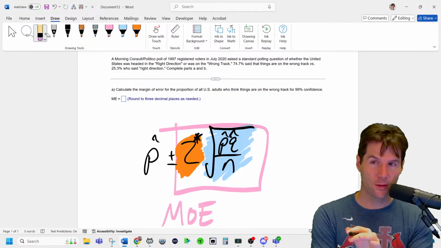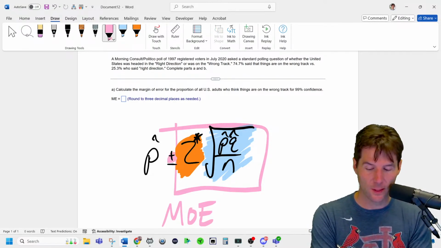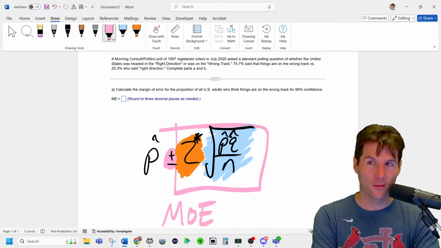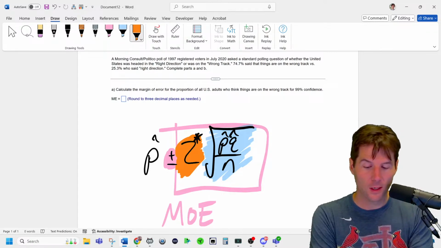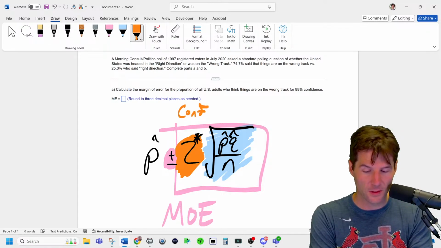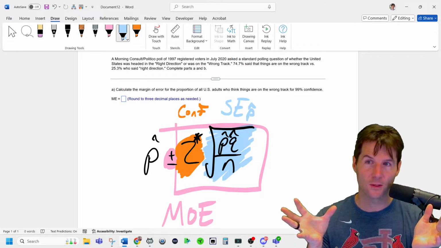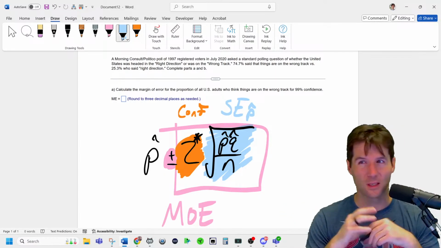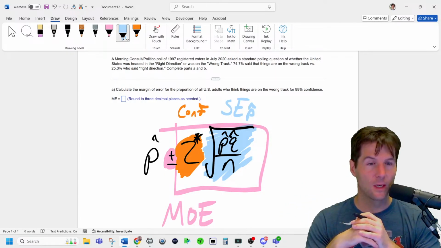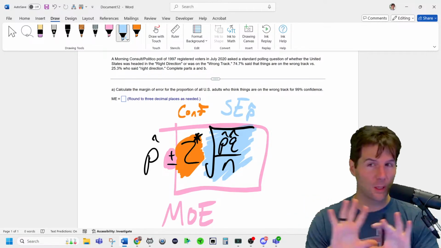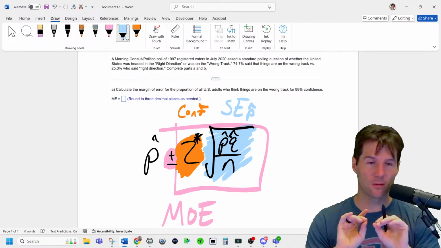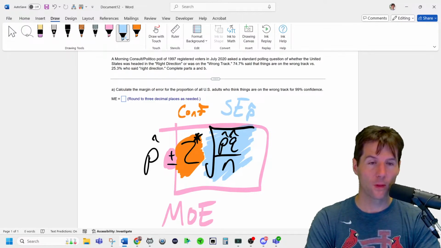The margin of error is everything in the formula after the plus or minus. When you hear margin of error, think everything after the plus or minus. The margin of error has how confident you are based on the z-score. It also has the standard error of what you're calculating, which is a metric of variation that shows how spread out it is. So it's basically a standard deviation. We call it standard error because it's based on an estimate. Don't worry about the numbers yet. A big learning objective right now is, what is the margin of error? The margin of error in an interval is everything after the plus or minus.